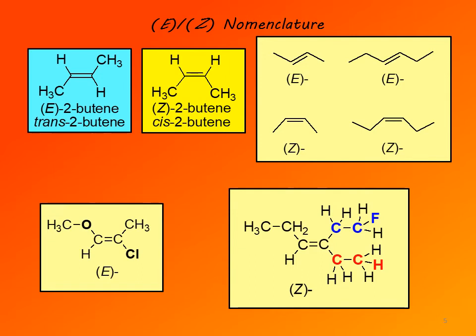Sometimes we have a tie. We have identical atoms that are directly attached to the carbon of the double bond. So first, let's look at the left carbon of the double bond. That one is attached directly to a carbon of the ethyl group, CH2 carbon, and hydrogen. So carbon has higher priority. On the left, it's easy to determine priorities.